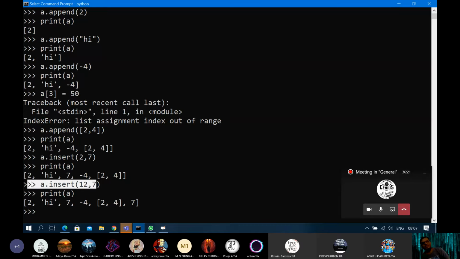Okay. So we will discuss insert again, because you asked right now how to accept user input at a particular position in the list. Therefore I mentioned that insert is used, wherein the first argument of insert will be the position at which you want to insert the value, and the second argument will be the value that you want to insert. Is it clear, Rolvin? Yes, sir.